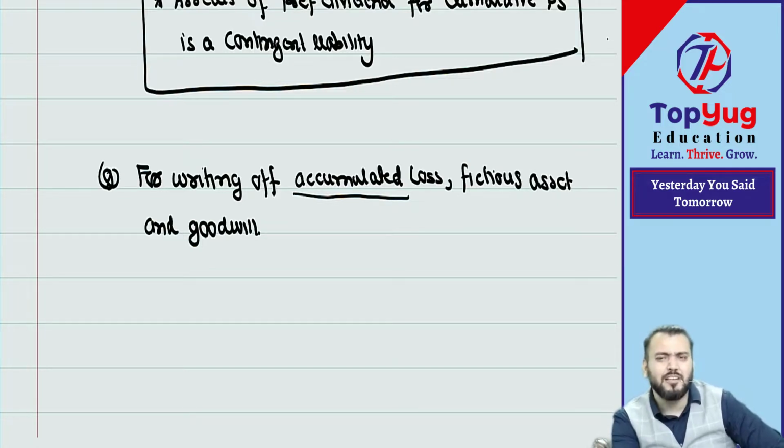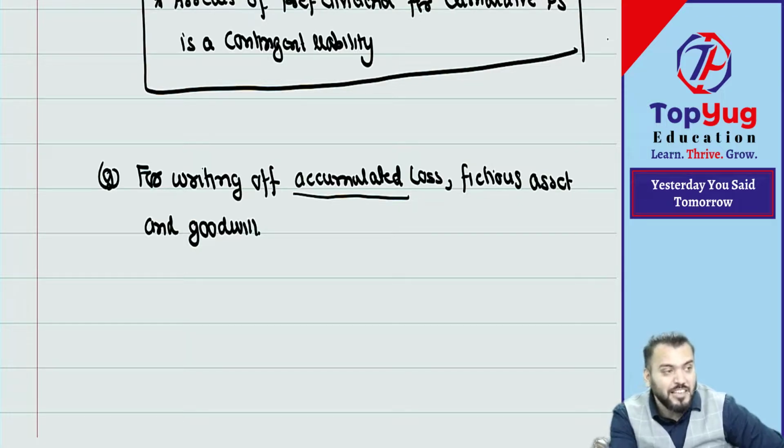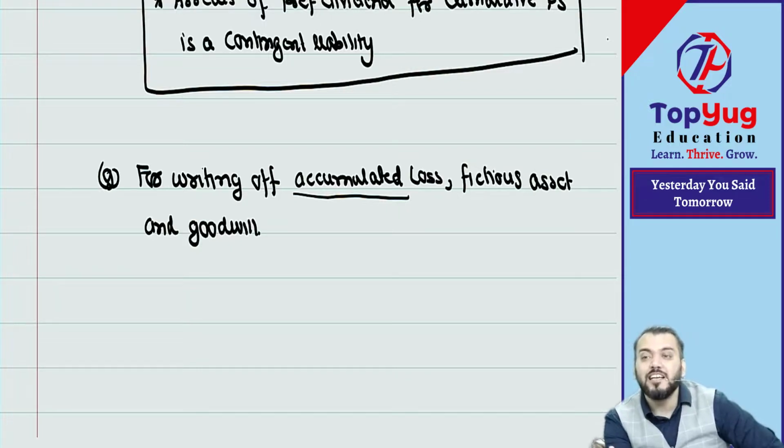But in this chapter, I have seen they normally give fictitious assets. If such fictitious assets are given, it means they are expenditure which is not yet written off to P&L. It is just similar to accumulated losses, so that should also be written off. Suppose there are some preliminary expenses not yet charged to P&L, it means there will be a debit balance, shown in the balance sheet on the asset side.